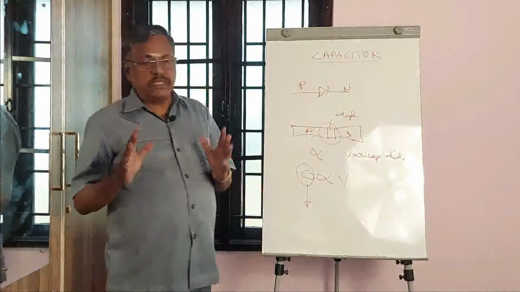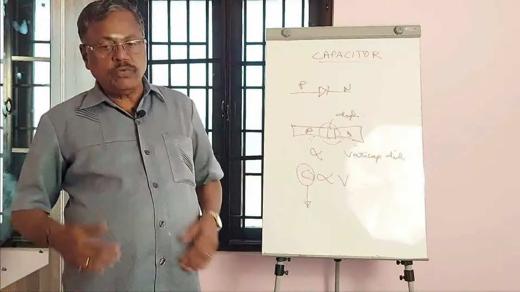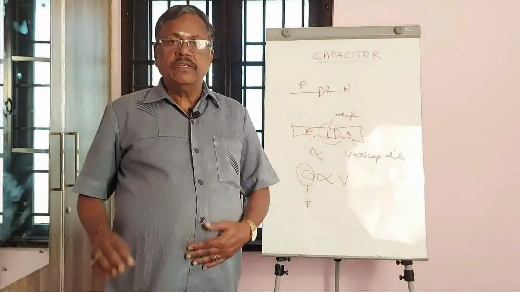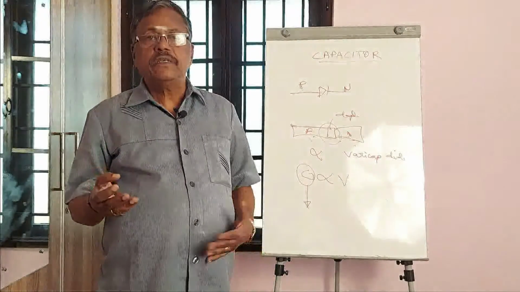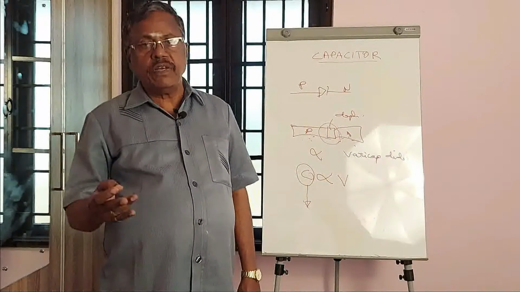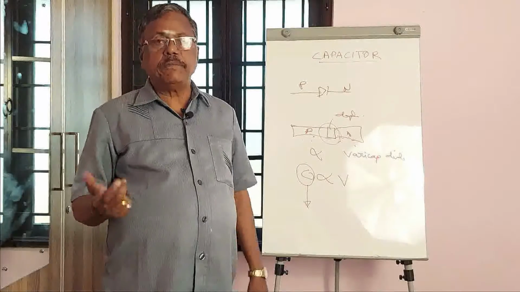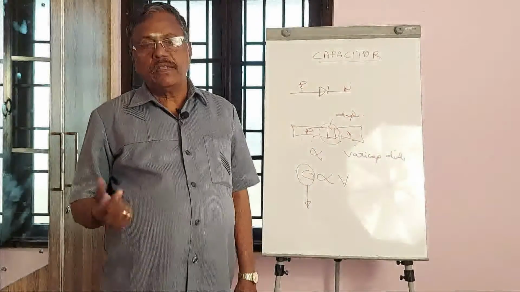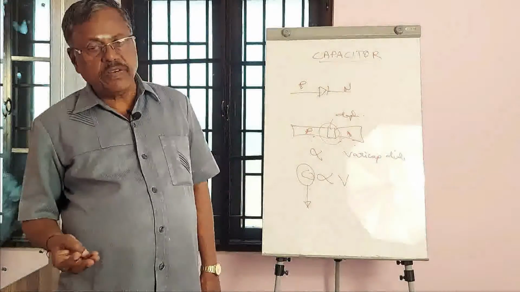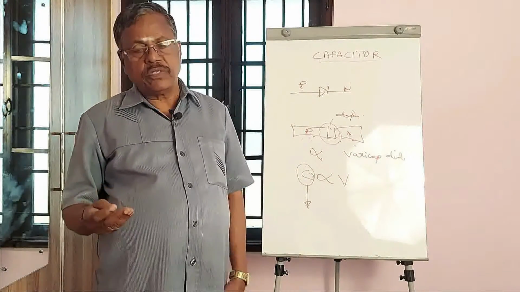So with this information, I want to briefly say once again what I have discussed today regarding the capacitor. What is the definition of the capacitor? What is the value of the capacitor? How is the value changed? And what are the expected parameters of a capacitor, that is, the working voltage and the capacitance value? How capacitance value and working voltage are important in designing a particular circuit.